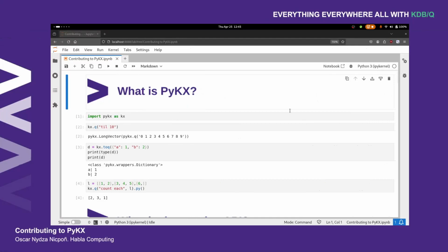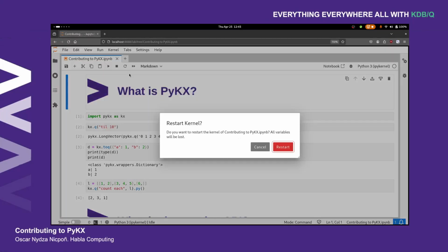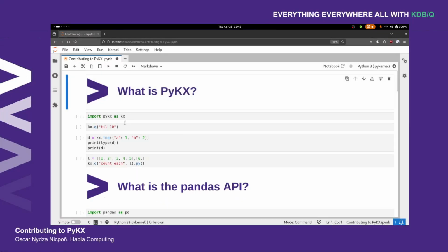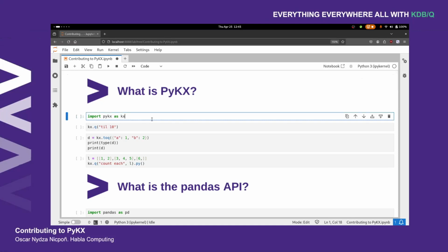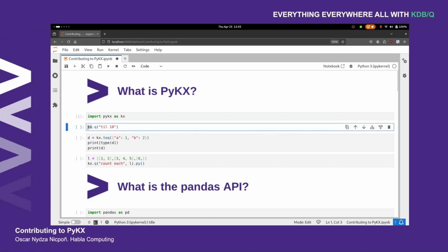So, what's the first thing that you should be doing? Well, first off, you should be importing PyKX, and that's done with this command right here, just as anything in Python. And this KX object right here contains a bunch of methods, one of them being this q.